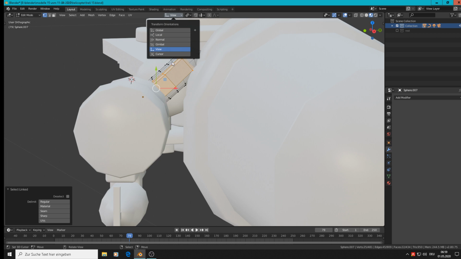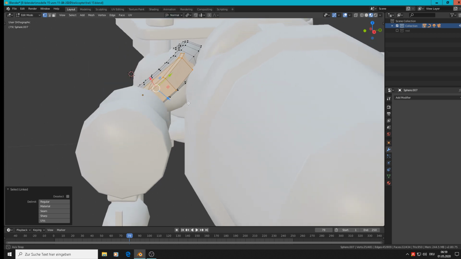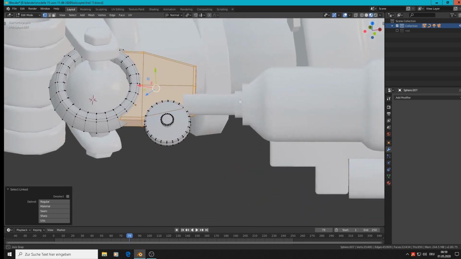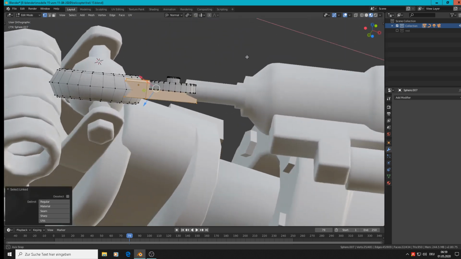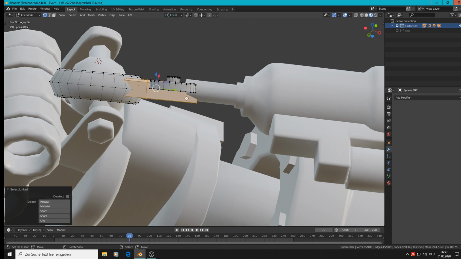That helps not really. Normals. Normals maybe is good. We need the thickness to go up. So we go back to local axis. Yeah, that is because it's turned all. That is not as easy.